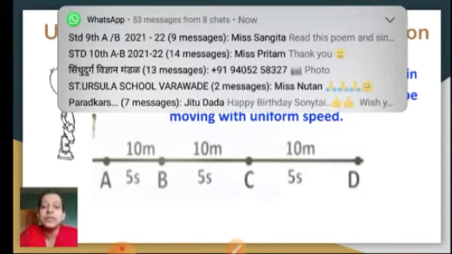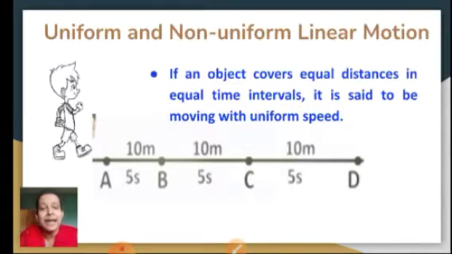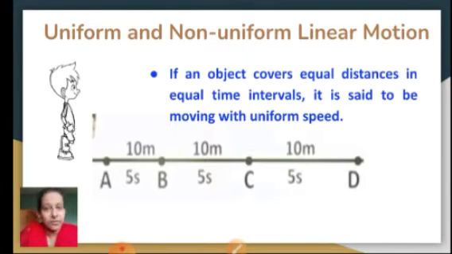Then you have also learnt what is meant by speed and velocity. Speed is related to distance, whereas velocity is related to displacement. Speed is a scalar quantity because it is related to distance. It is measuring the distance upon time. You have learnt the formula in the previous classes, and this year also you have recalled it, that is speed is equal to distance upon time.